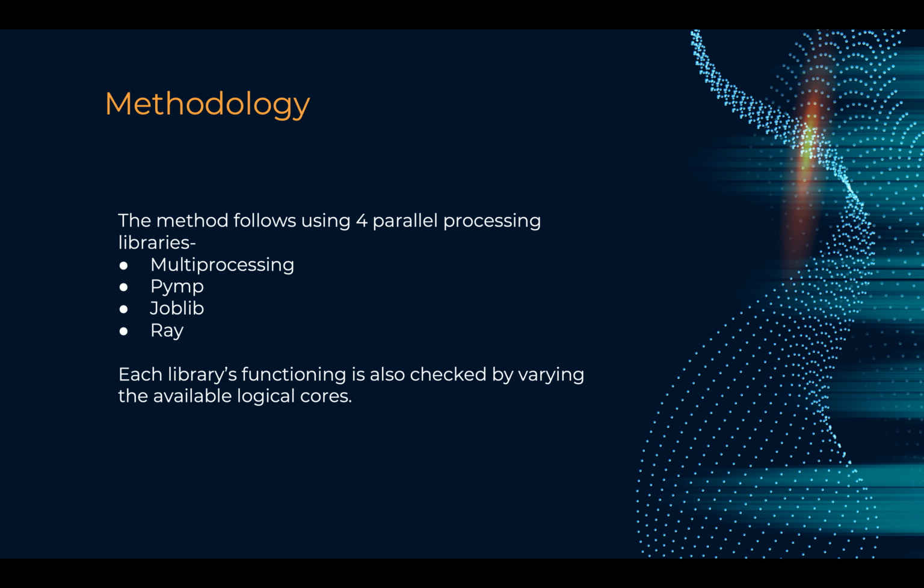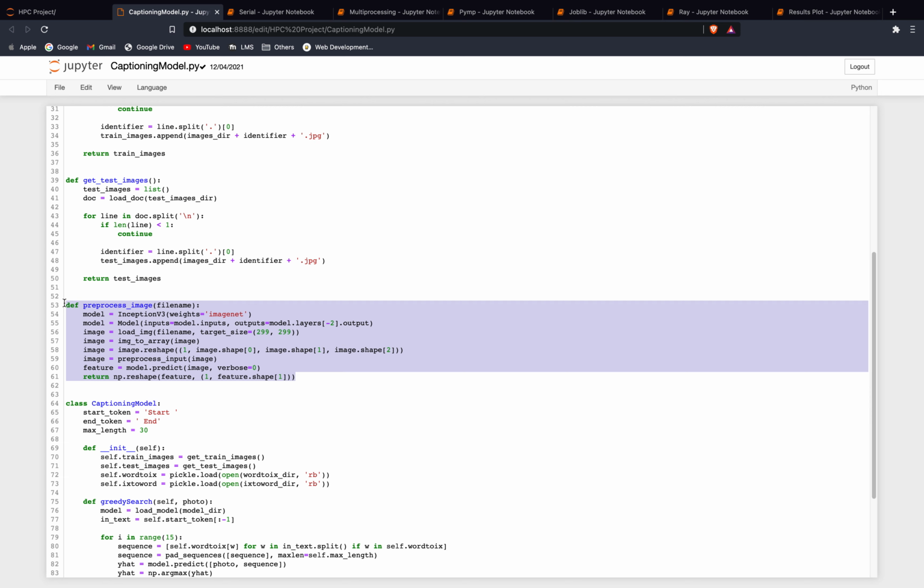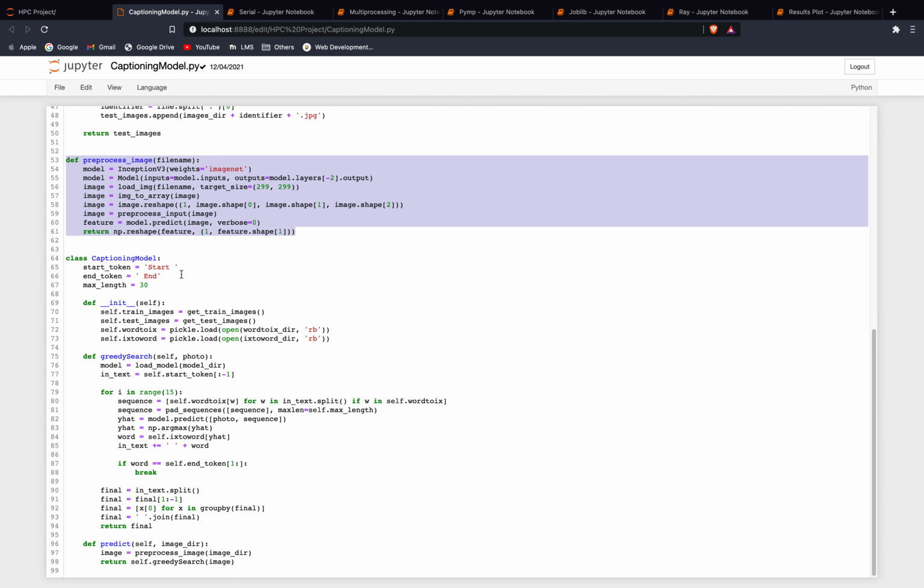I have Jupyter up and running. I'll start with the base model code. Here we have all the imports, all the paths defined, and global functions for general use case like loading up a file and loading the train and test images, and here a pre-processed image function for extracting features of an image.